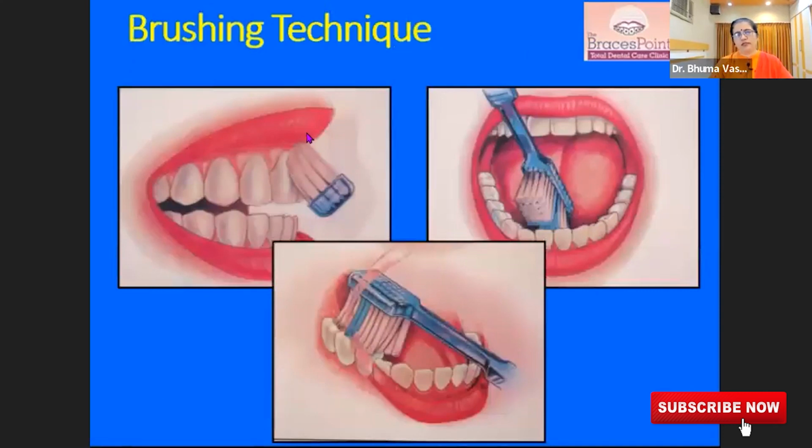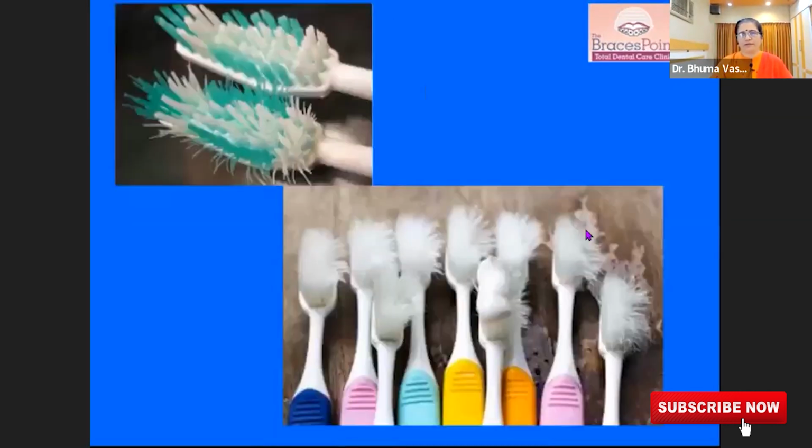The brush has to be at a 45-degree angle and you have to swipe it down so that you are taking away all the plaque from the surface, from the neck of the tooth. On the back teeth, there has to be a to-and-fro motion so that the teeth are clean and the food which is sticking is removed. Twice a day is very essential. The inside surface sometimes is missed, so the inside surface also has to be done really well.